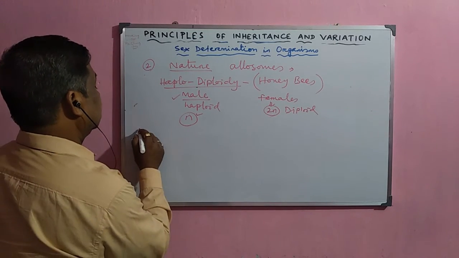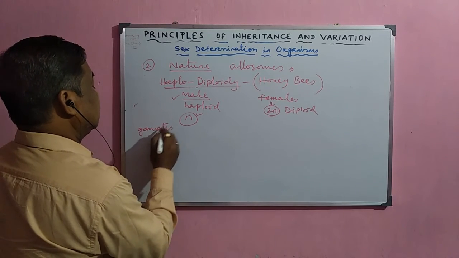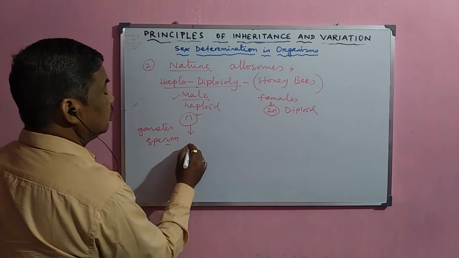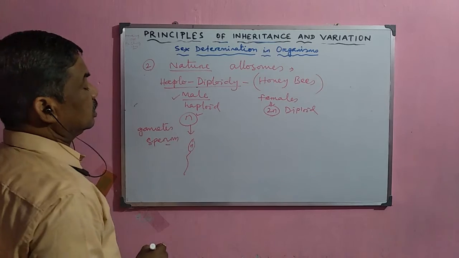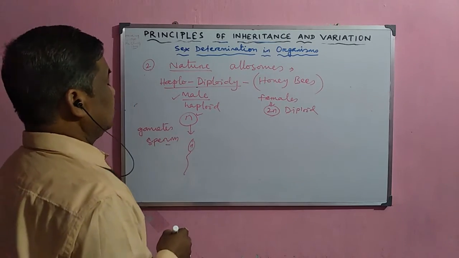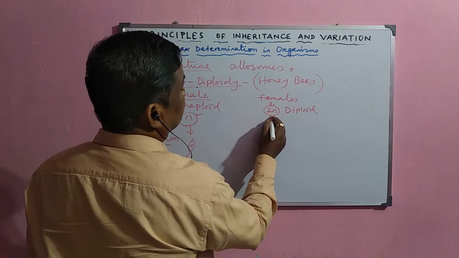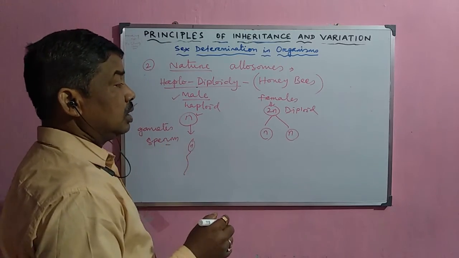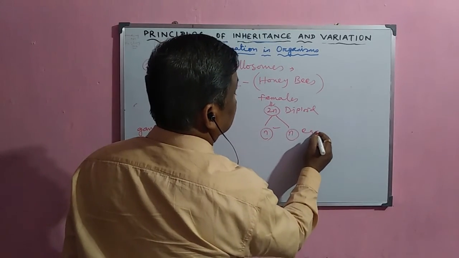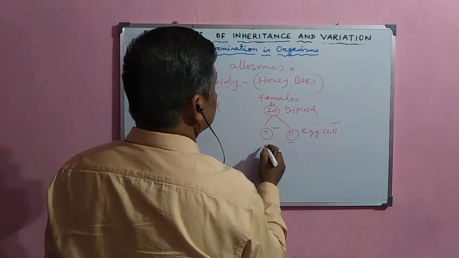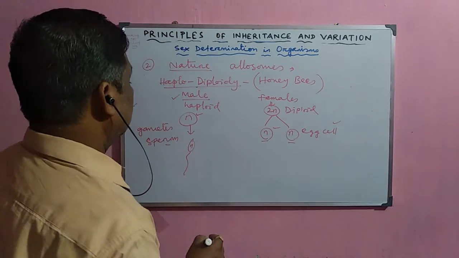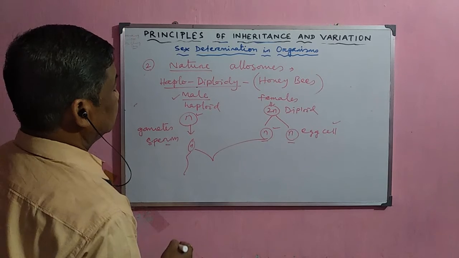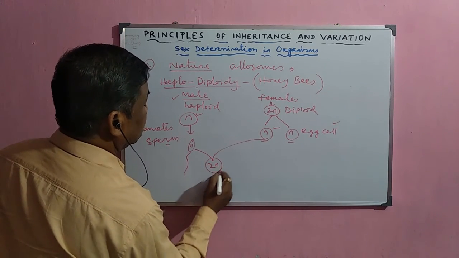Now, when the gametes are produced, the spermatozoa or the sperms, all the sperms will contain n number of chromosomes only. Now, when the female gametes are produced, either it is one n and another n. So two types of this gamete, the egg cells, contain the haploid number of chromosomes as well. But when the spermatozoa fertilizes the egg cell, then it will become 2n type and it will develop into a female individual.